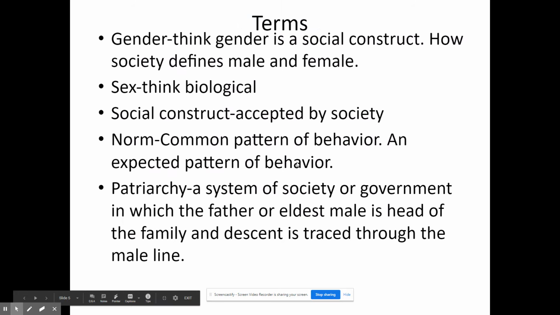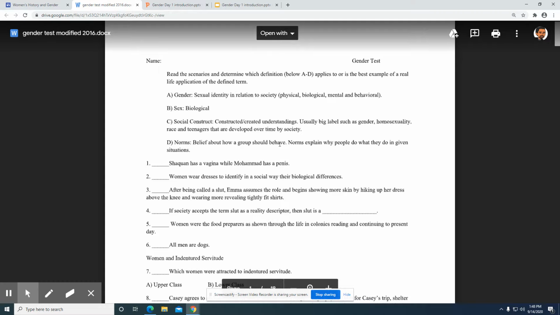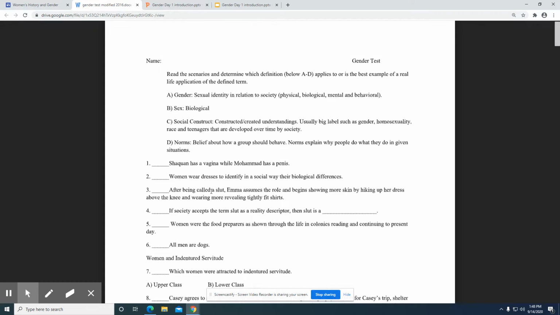All right. So we have these terms that the expectation is you have an understanding of these terms. Next class, we will go a little more into detail about them. So for now, if you want to try to just start reading, memorizing, and maybe seeing how these terms can be used in questions here. For example, this one, number one, Shaquan has a vagina while Muhammad has a penis. I would say the answer here is B, sex biological, because it's looking at a biological difference.